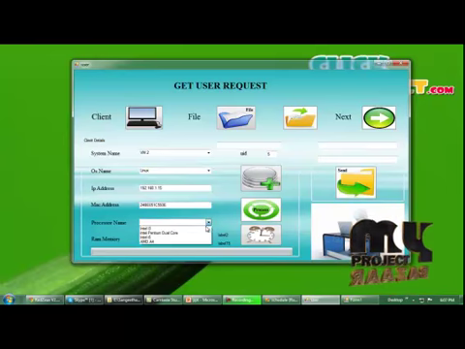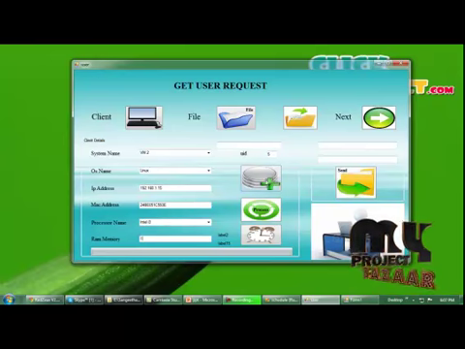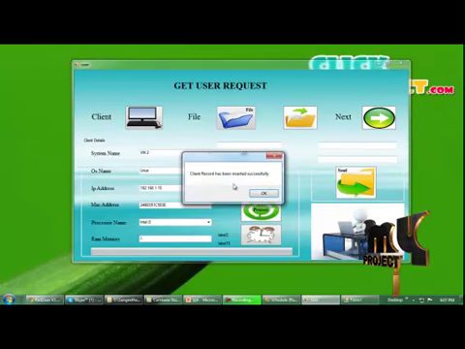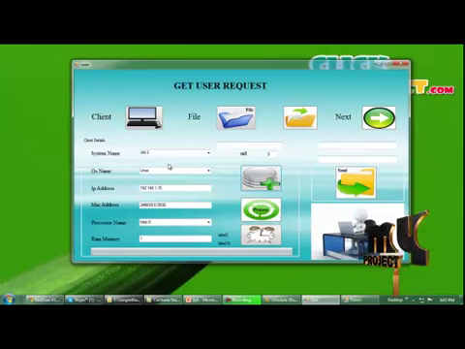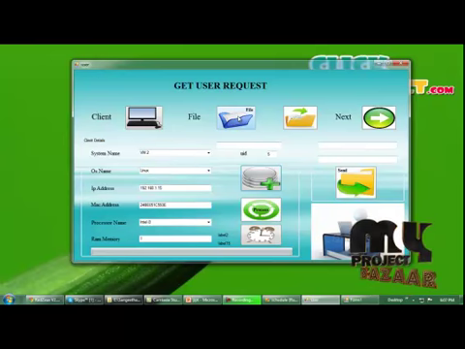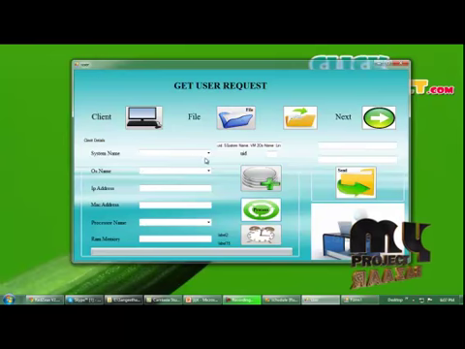Then I am going to select my processor name as Intel i3. I am going to enter my RAM memory as 1. So I am going to save this in the database. By clicking this button, the message box will be displayed: client record has been inserted successfully. Okay. The details which I have entered need to be saved in a text file. So click this button, process. Everything I entered will be saved in the text file.